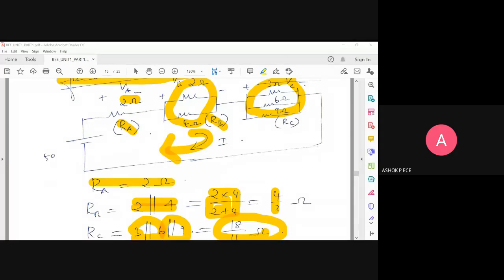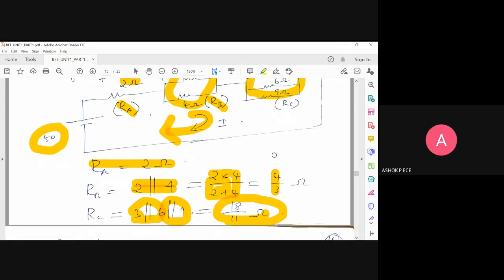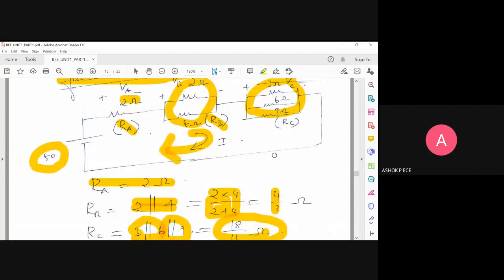Yes, good. Can you apply KVL to the circuit that I have shown? The current direction and voltages are given. Can you apply KVL to this loop? What is the sign for 50? Kapilan only will answer, others cross check. What is the sign for 50? V, voltage. No, what is the sign? Do you put plus 50 or minus 50?